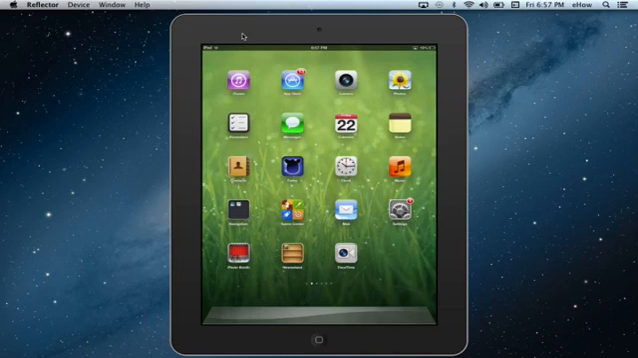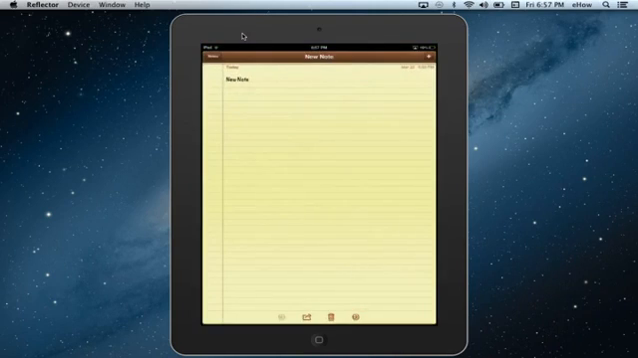Today I'm going to show you how to make uppercase letters on an iPad. Okay, so what you want to do is go to any app where you're required to type. I'm going to go to Notes.